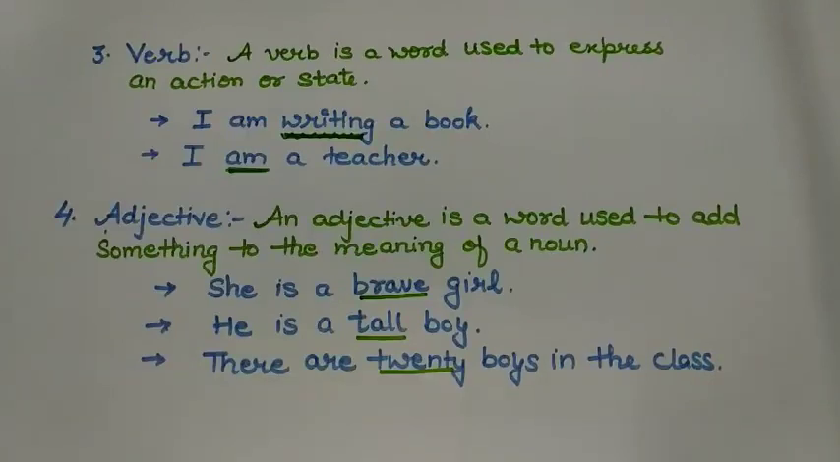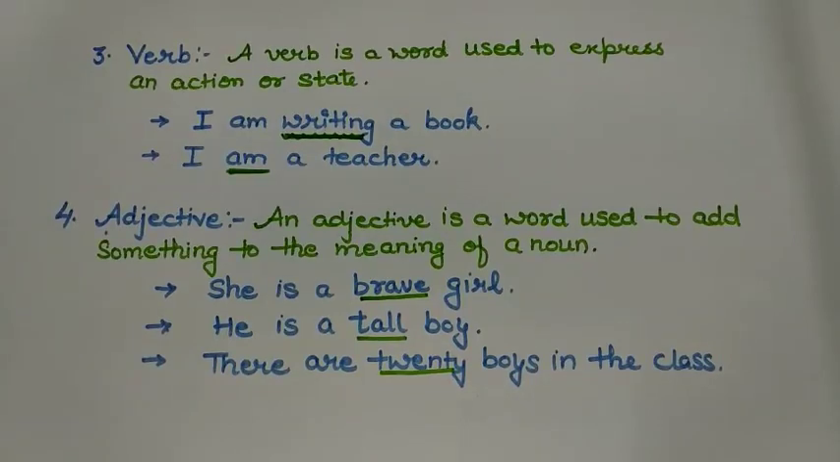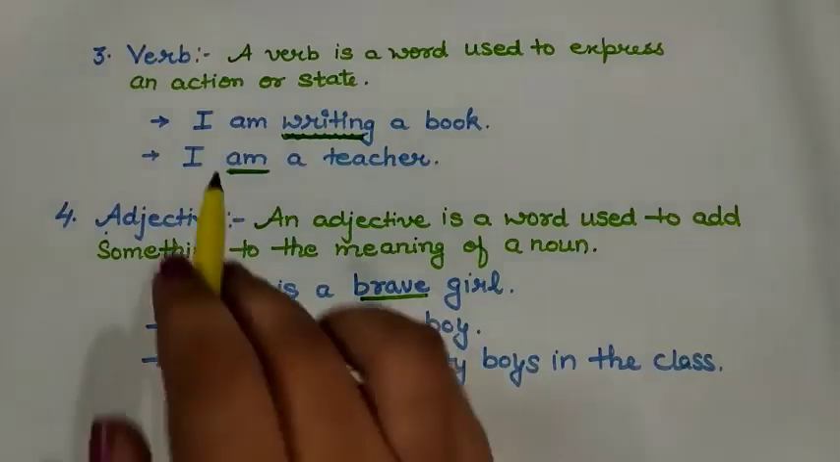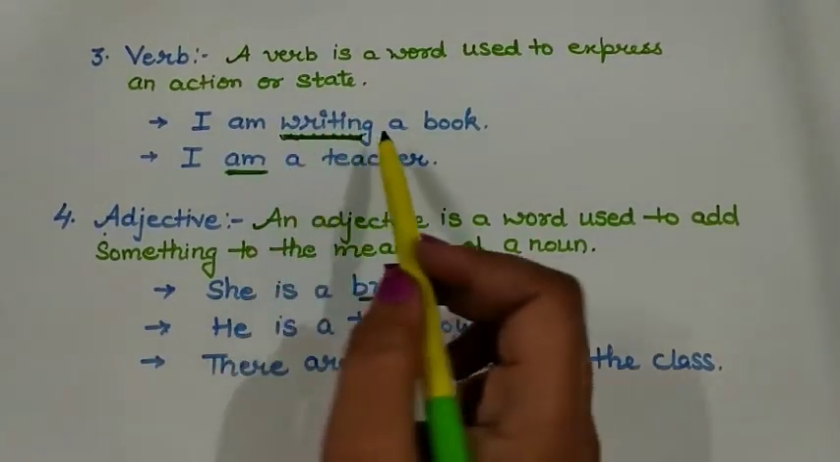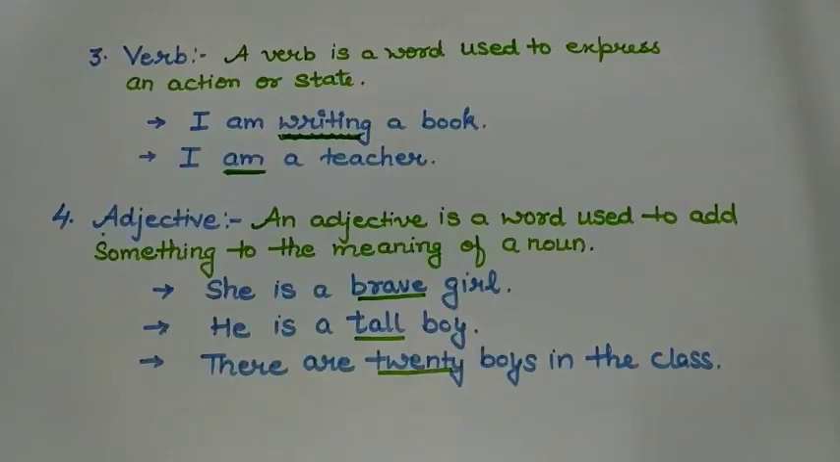Coming to the next one, verb. Verb is a word used to express an action or state. Actually, verbs are the most important parts of speech because there can be no sentence without a verb. You can see examples here. I am writing a book. Now, writing is an action, so I have underlined writing.